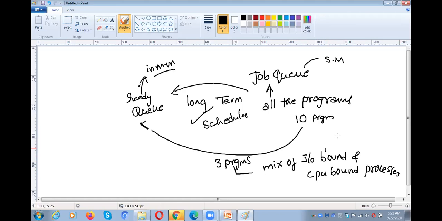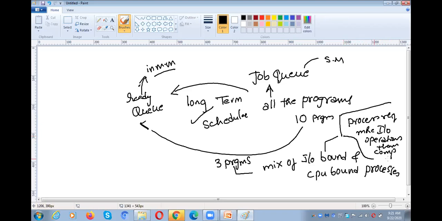What is IO bound? A process that requires more IO operations than computation is called an IO bound process. What is a CPU bound process?